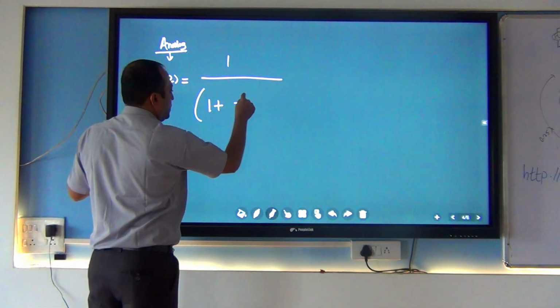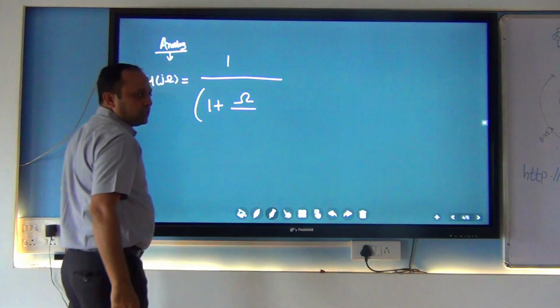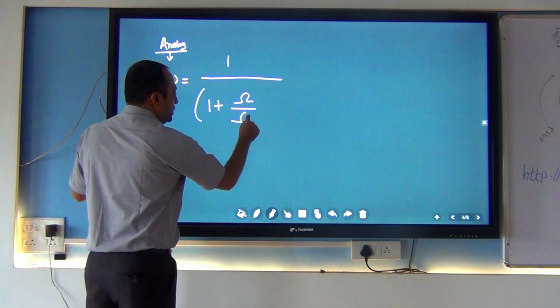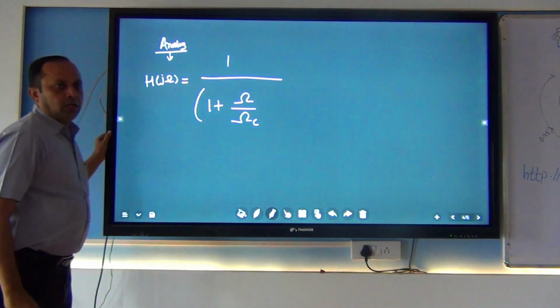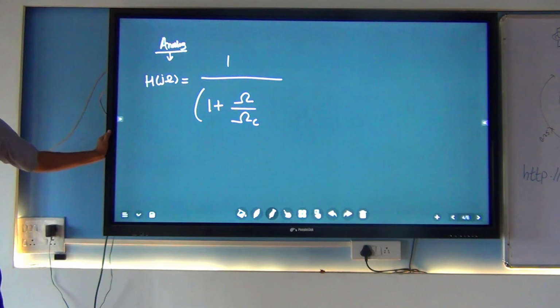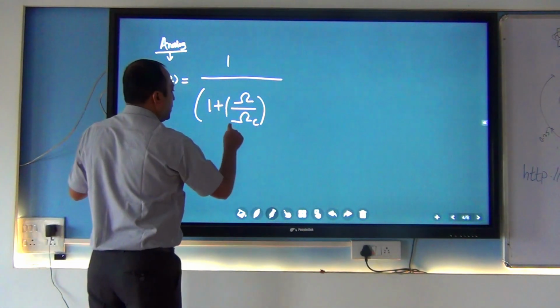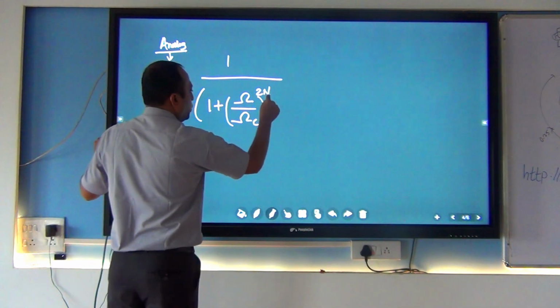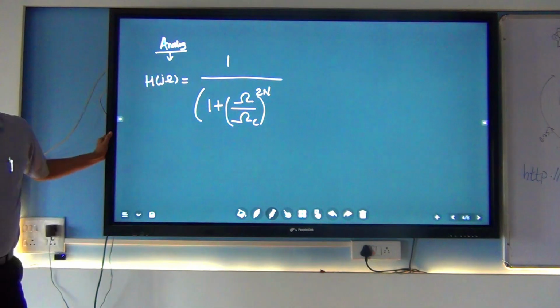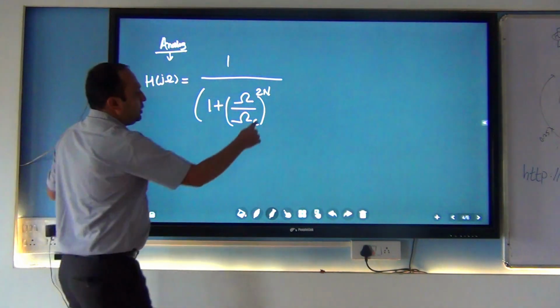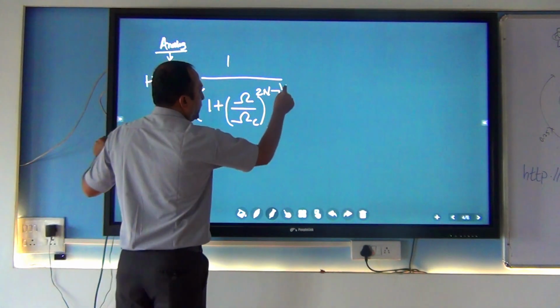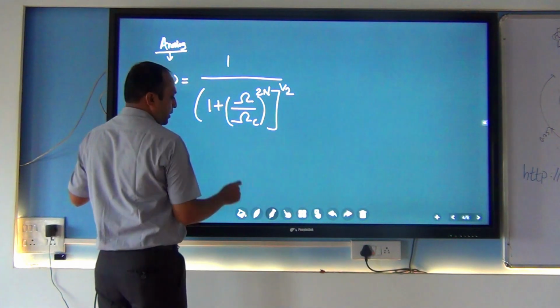plus, what is this? This is the analog frequency, and this is the cutoff frequency. Analog frequency over cutoff frequency raised to 2n, bracket close, to the power 1 by 2.